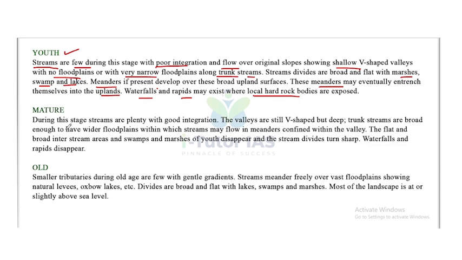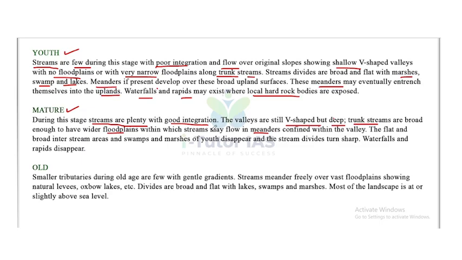Now the mature stage, that is the second stage. During this stage, streams are plenty with good integration. The valleys are still V-shaped but deep. Trunk streams are broad enough to have wider floodplains within which streams may flow in meanders confined within the valley.